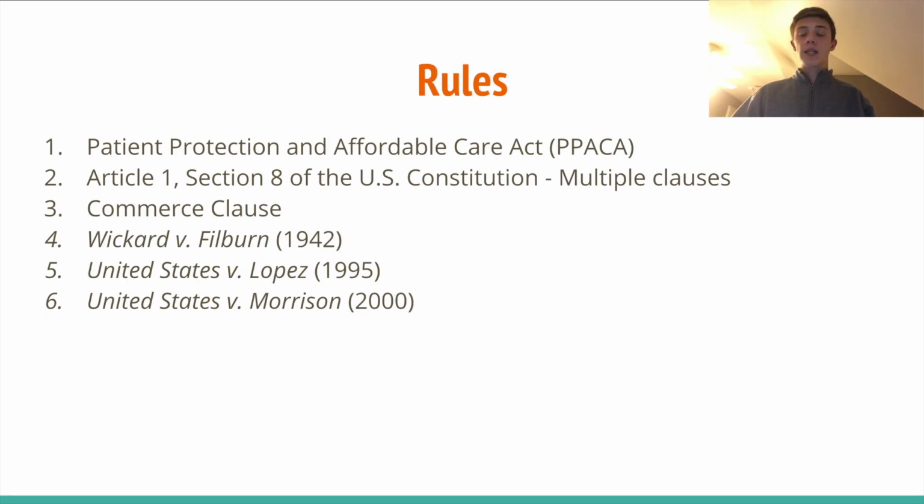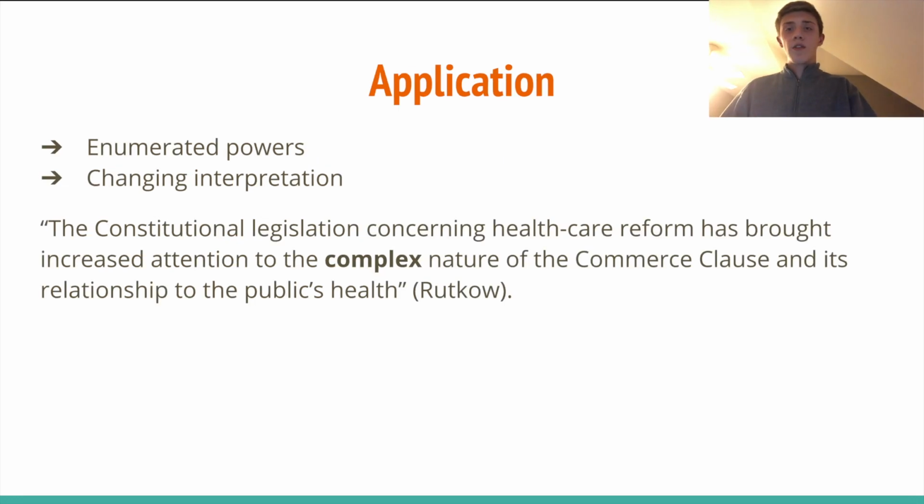So here are a few rules that we're going to be discussing throughout our analysis. Number one, the Patient Protection and Affordable Care Act. Article 1, Section 8 of the United States Constitution, which has a few additional clauses in addition to the Commerce Clause that we will be examining. The precedent cases Wickard versus Filburn, United States versus Lopez, and United States versus Morrison. The creation of the United States Constitution granted the federal government enumerated powers, which gives them the right to assert things like the Commerce Clause to acts.